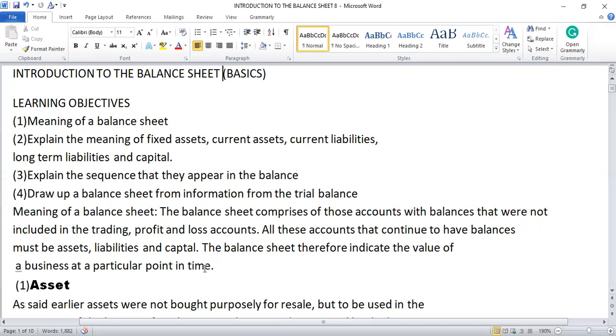When you close the ledgers, then you take some of the balances to the trading profit and loss account, so that you can prepare the trading profit and loss account. After preparing the trading profit and loss account, every balance remaining should be taken to the balance sheet, and they are what? They can be assets, liabilities, and capital.